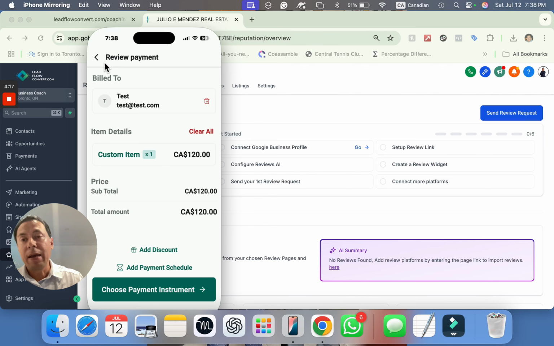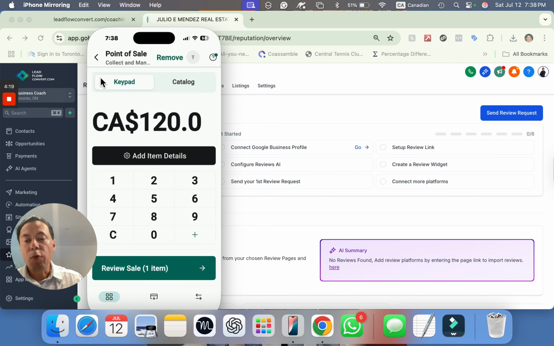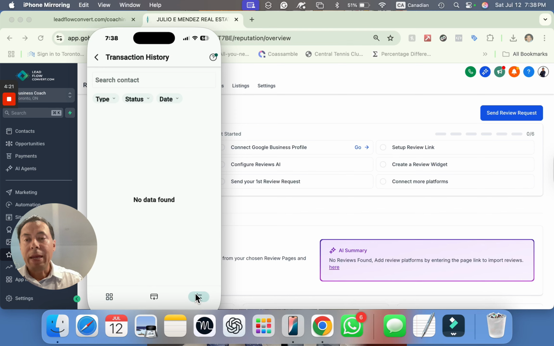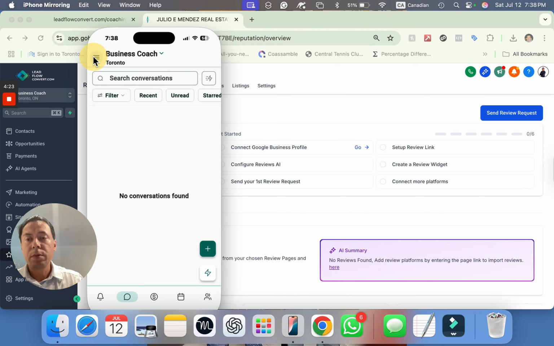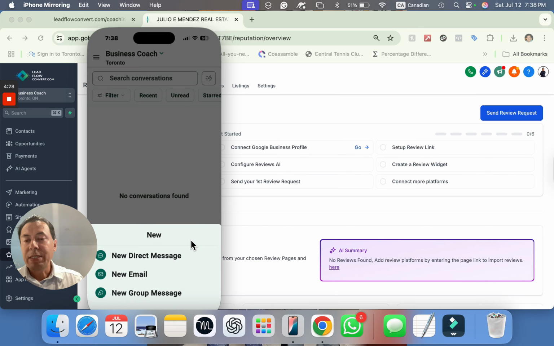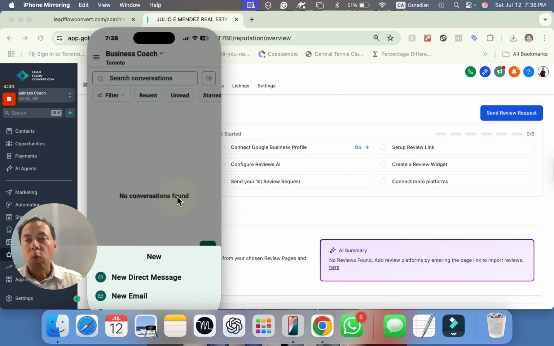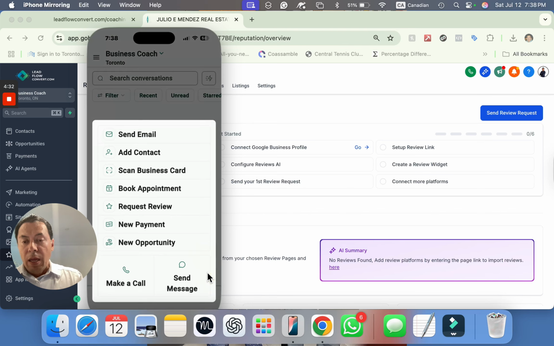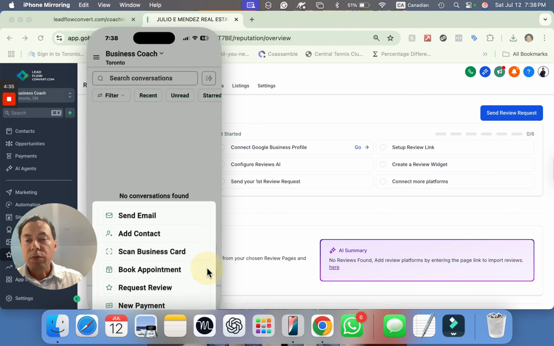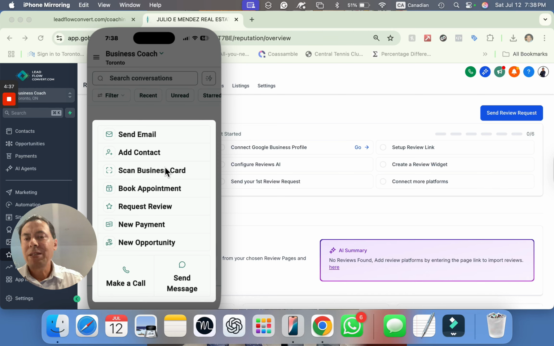Okay, we spoke about invoices before. Okay, and when it comes to, I was here, sorry. If you click the plus, you can send a direct message, an email, whatnot. Under the quick actions, okay, you can quickly send an email, add a contact, scan a business card, book an appointment, request a review. So just with a quick click, you can send an SMS review with an image.